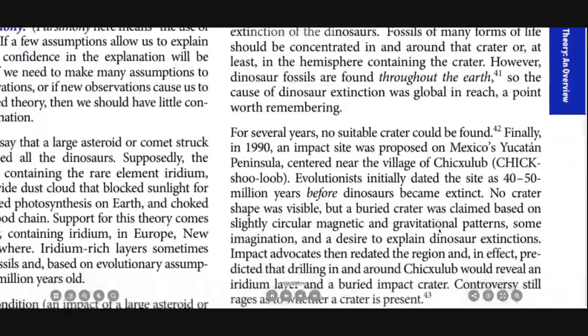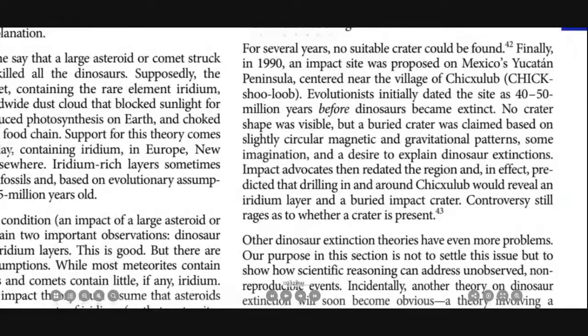For several years, no suitable crater could be found. Finally, in 1990, an impact site was proposed on Mexico's Yucatan Peninsula, centered near the village of Chicxulub. Evolutionists initially dated the site at 40 to 50 million years before dinosaurs became extinct. No crater shape was visible, but a buried crater was claimed based on slightly irregular magnetic and gravitational patterns, some imagination, and a desire to explain dinosaur extinctions.